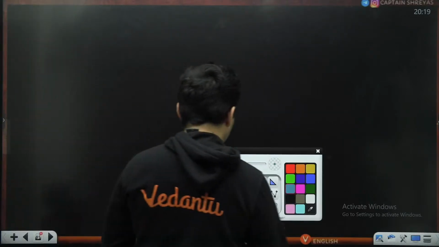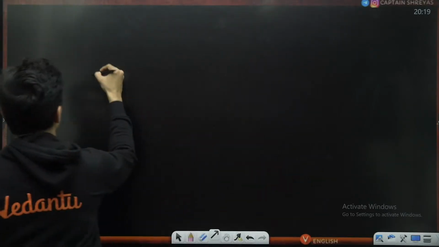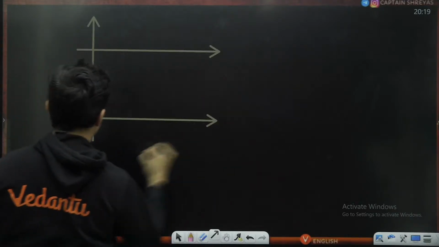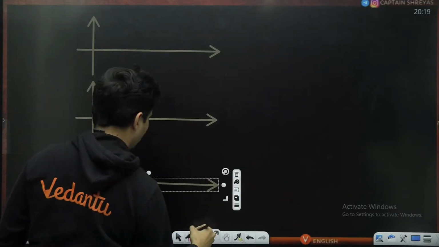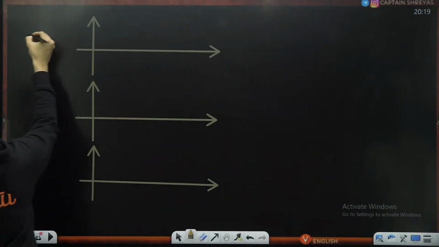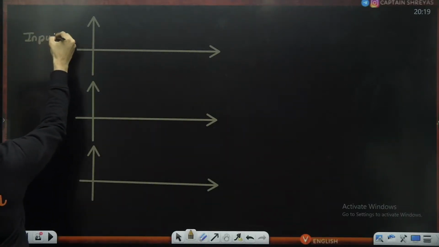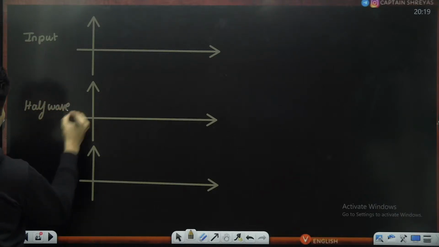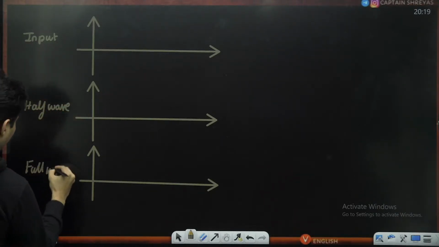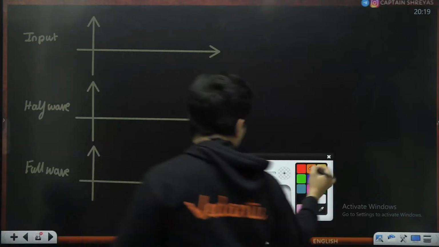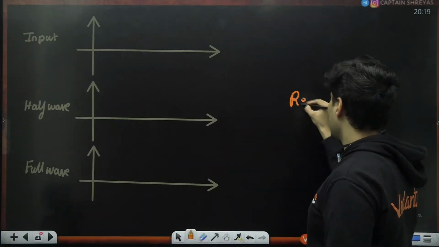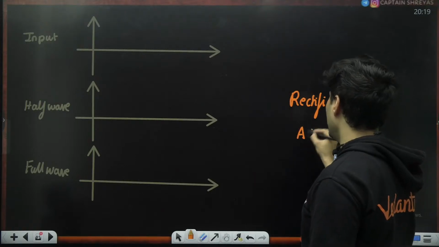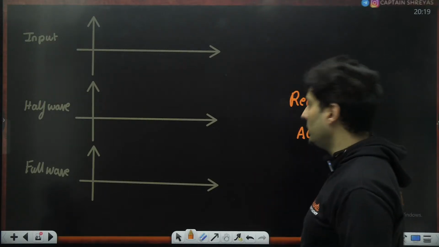Lastly, this is input. This is half wave. This is full wave. We are talking about rectifiers, which convert AC into DC voltage.